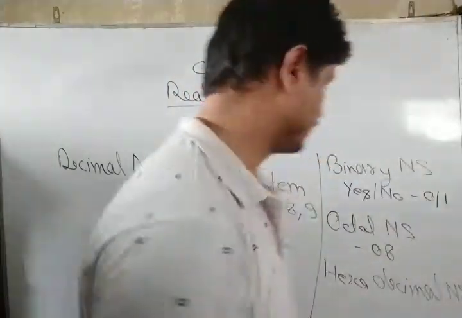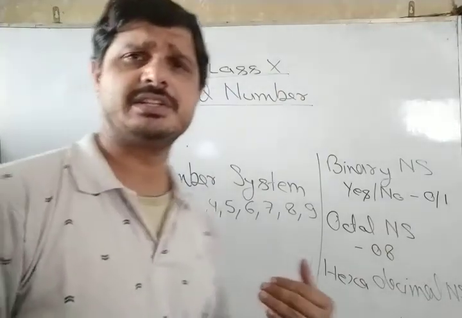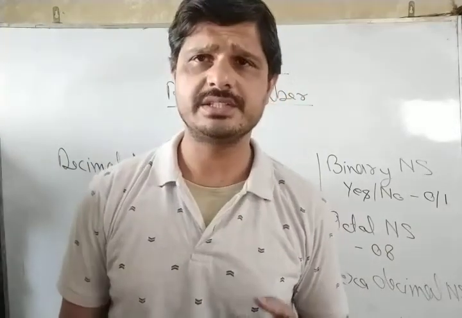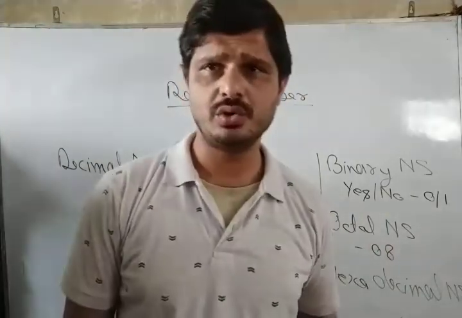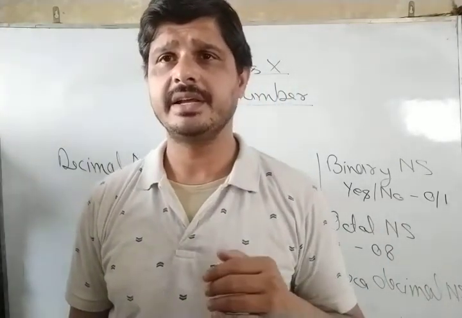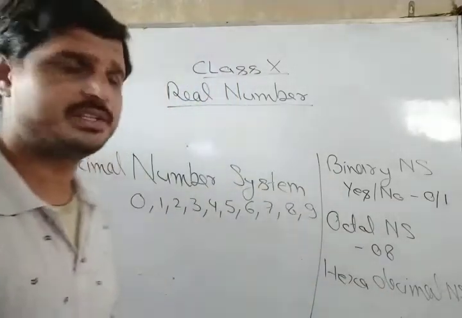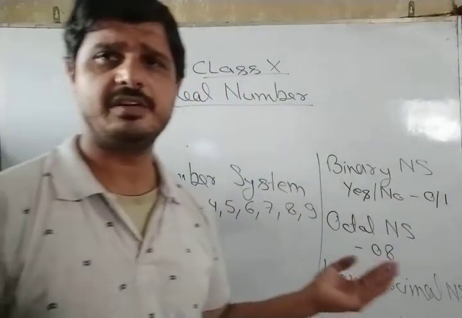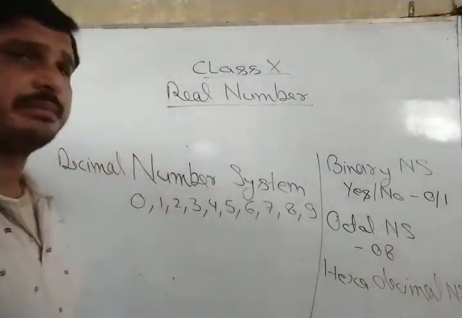The digits are 1, 2, 3, 4, 5, 6, 7, 8, 9 including 0, and after that A, B, C, D, E, F. We need not worry about these, but we have to study the number system.